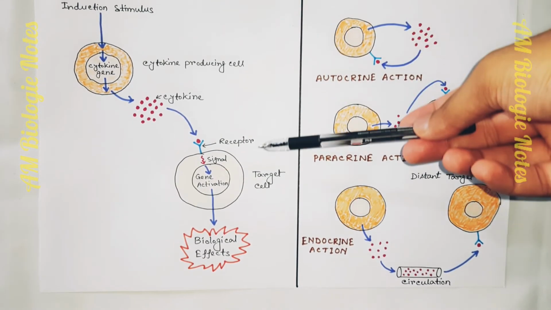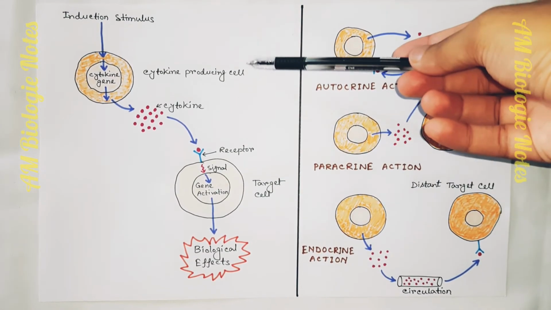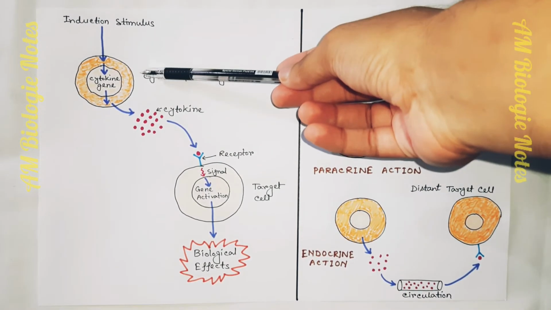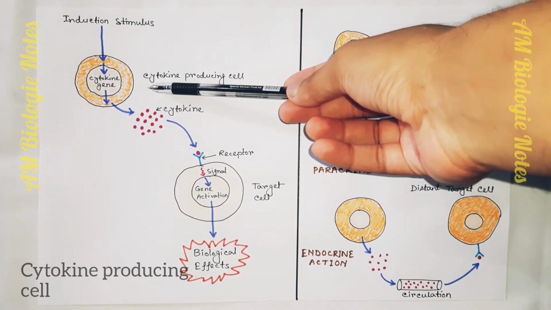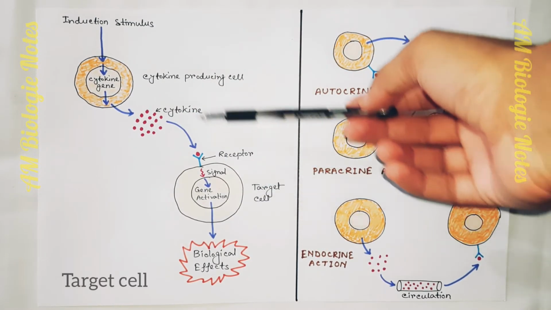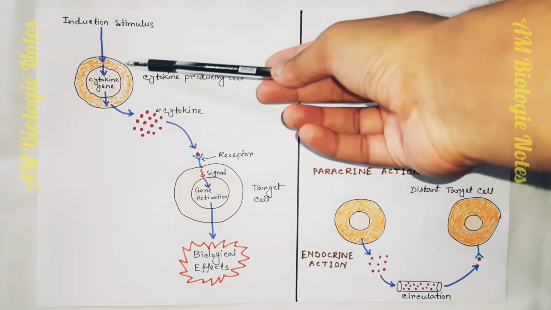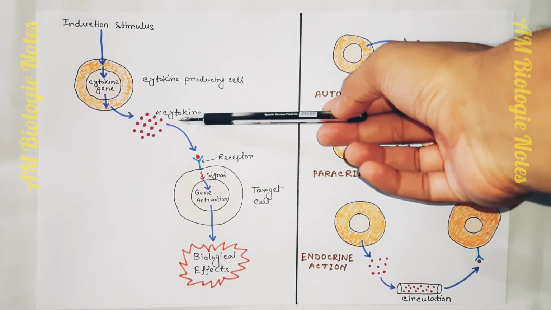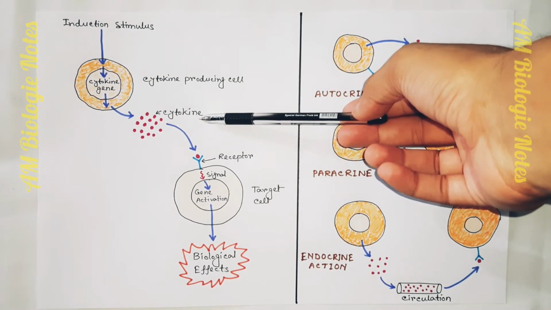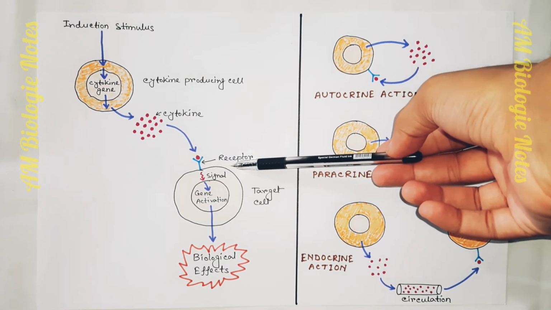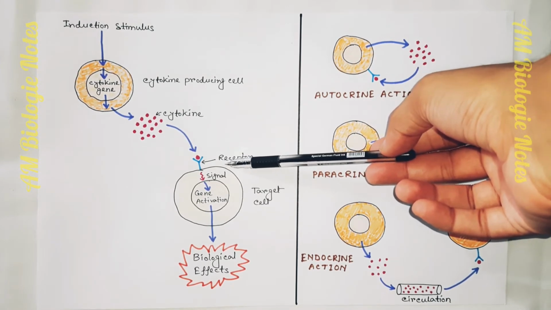This is a diagram showing the induction mechanism and function of cytokines. Suppose this is a cytokine producing cell and this is a target cell. Inducing stimulus stimulates the cytokine producing gene, which ultimately produces cytokines. Cytokines then bind to specific receptors on the membrane of target cells.